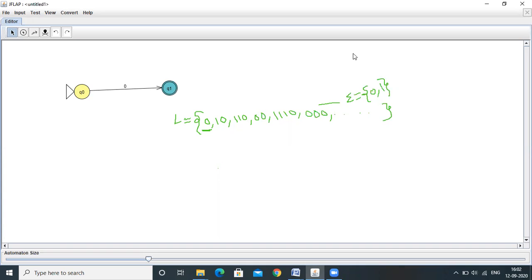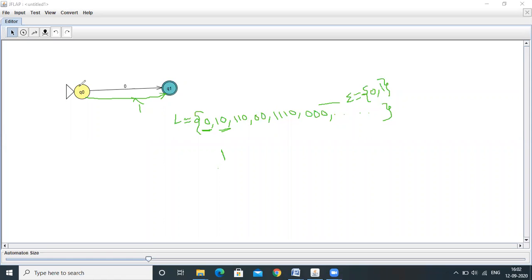Whether it will accept 10? No. Q0 on 1, there is no transition. We need to define the transition. Whether it needs to move to the Q1 state or reside within the Q0 state only, that we need to decide. If Q0 on 1 moves to the Q1 state, what will happen? 1 is also accepted, but within the language there is no string 1. So this transition is invalid.